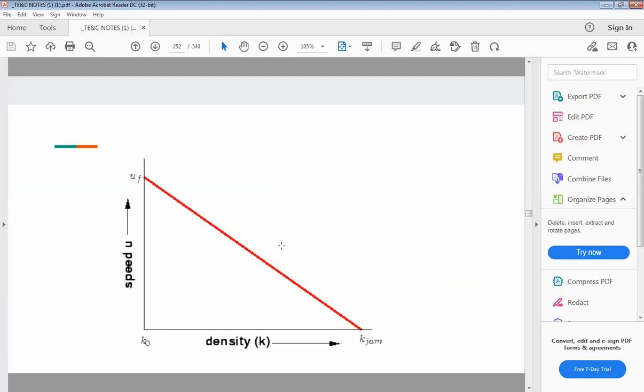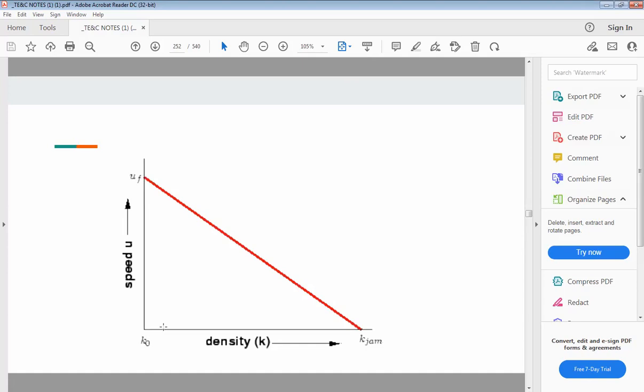So this graph will show you the linear relationship between the speed and density, where you can see when the speed is increasing, the density will be less in that case, right?